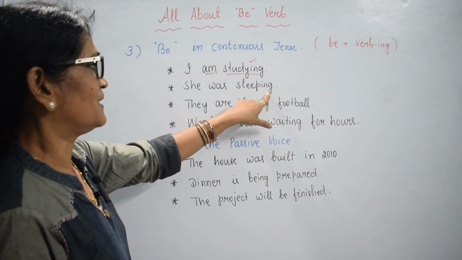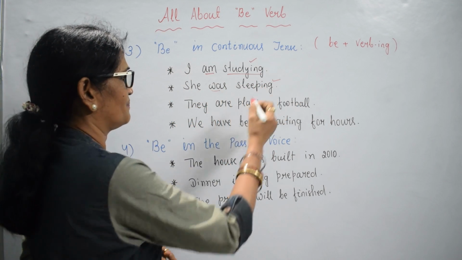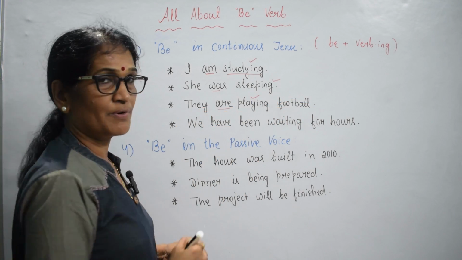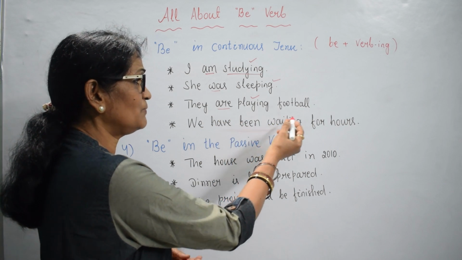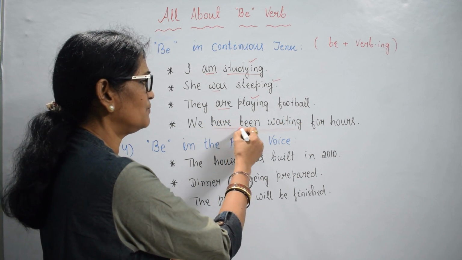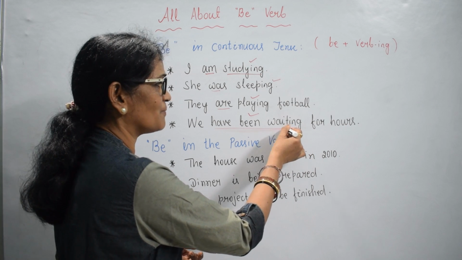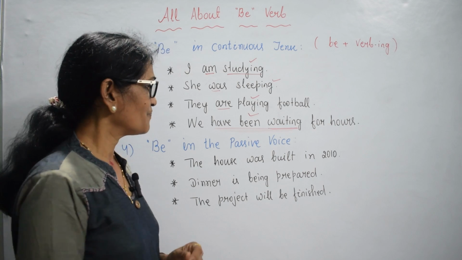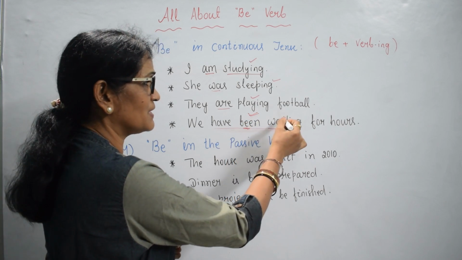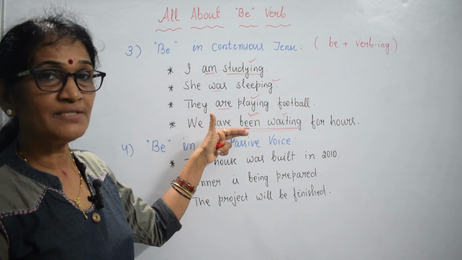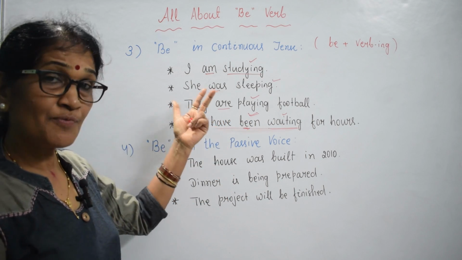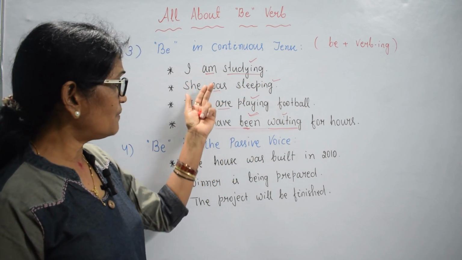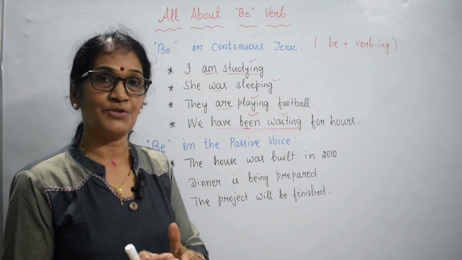She was sleeping. They are playing football. Be verb plus ing form of a verb. Present continuous. We have been waiting for hours. Have been waiting. Been plus ing form of a verb. Without be verb, we can't frame continuous tense structures. Been is the be verb plus ing form of verb. This is present perfect continuous. Past perfect continuous: we had been waiting for hours. So you use be verb plus ing form of a verb in continuous tense.